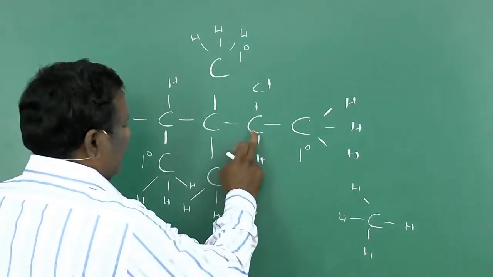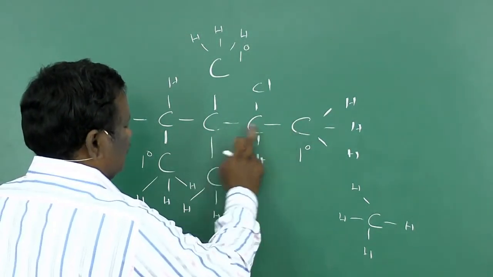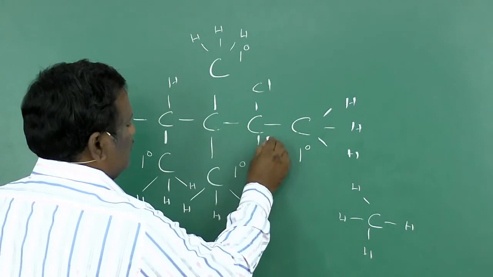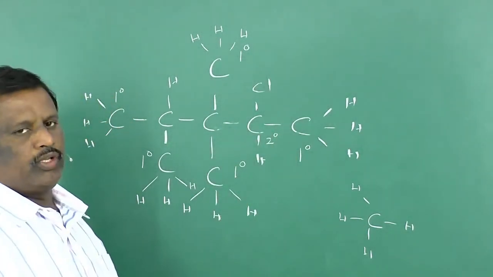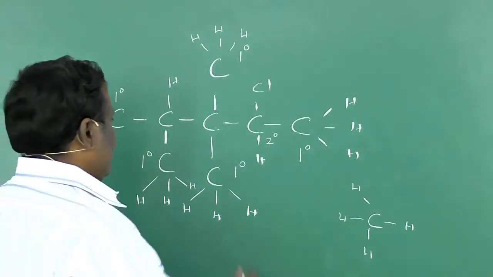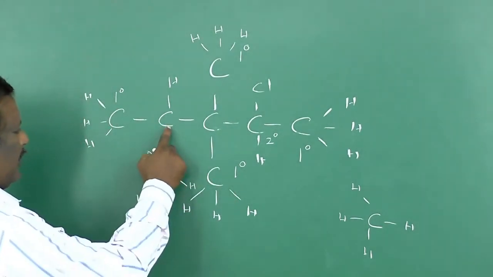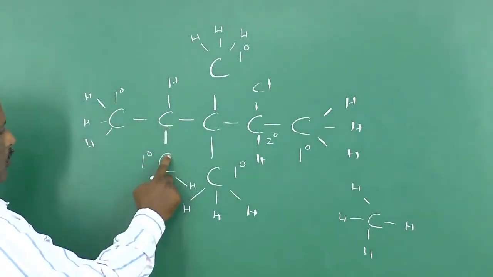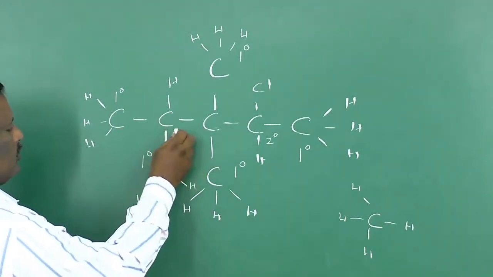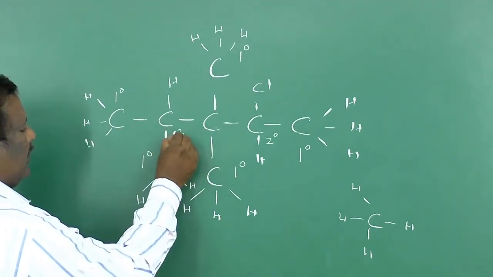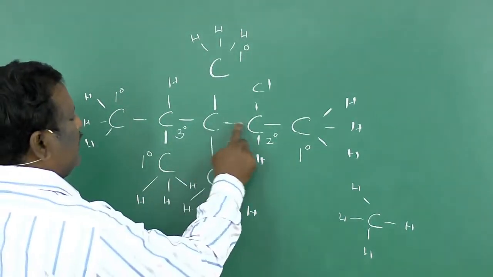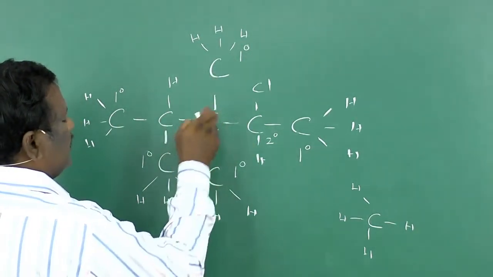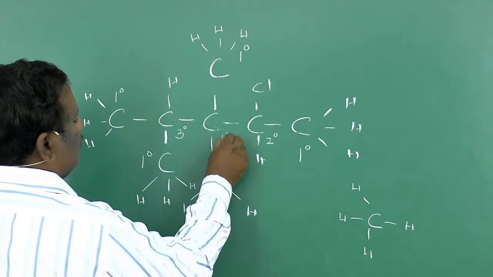If a carbon is attached to two carbon atoms, that carbon is said to be a secondary carbon, and it is denoted with 2 degrees. If a carbon is attached to 3 carbon atoms, see here, this carbon has 1, 2, 3 carbon atoms, so this is said to be a tertiary carbon. Here this carbon is attached to 4 carbon atoms, so it is said to be a quaternary carbon.